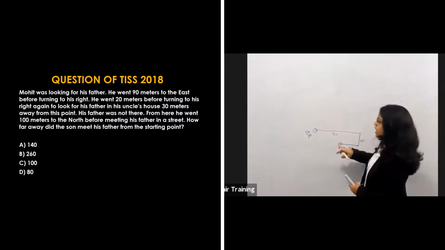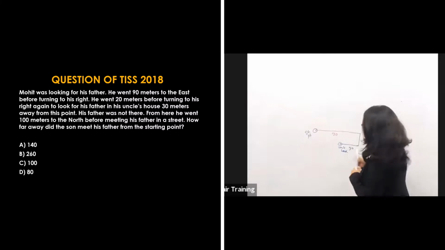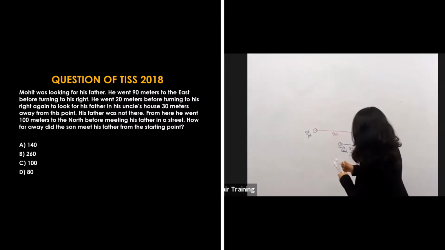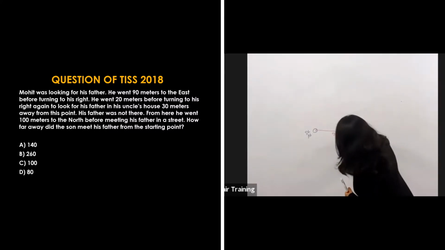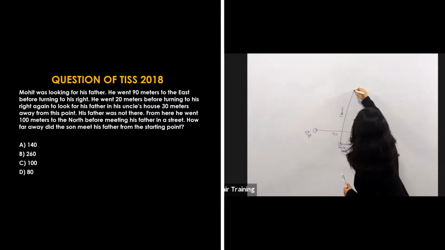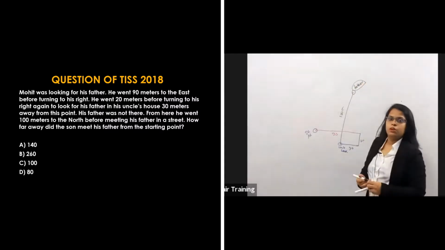That means from here, where did he go? North, 100 meters. So he is going north, using this pen. In the north, it is 100 meters. Before meeting his father means here the father is present. And this total distance is 100.